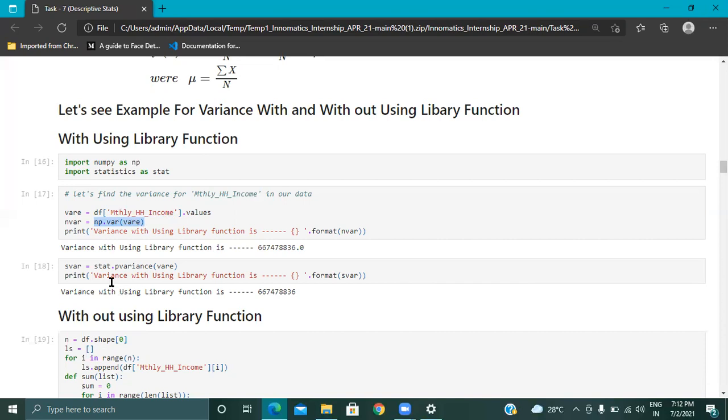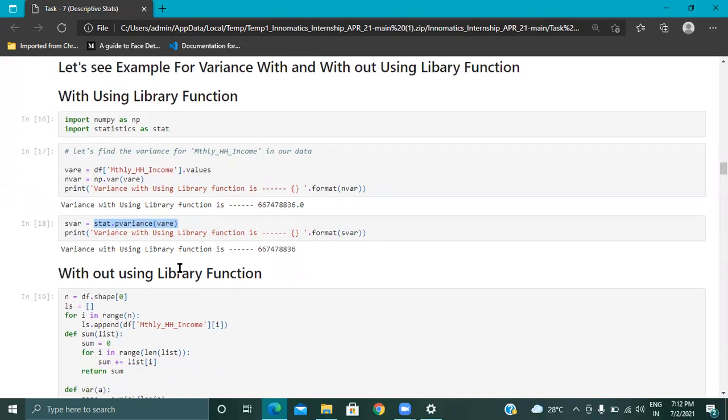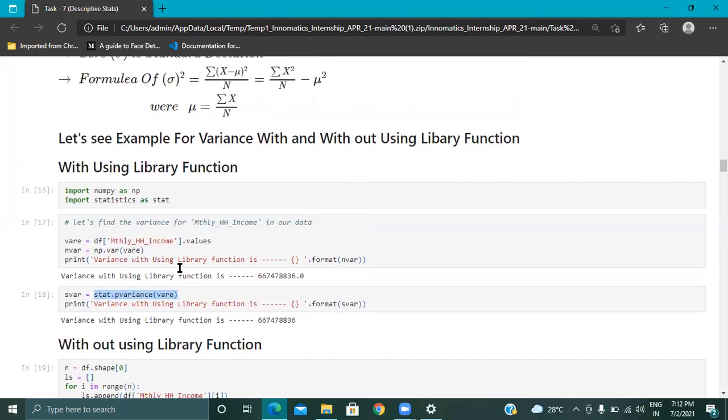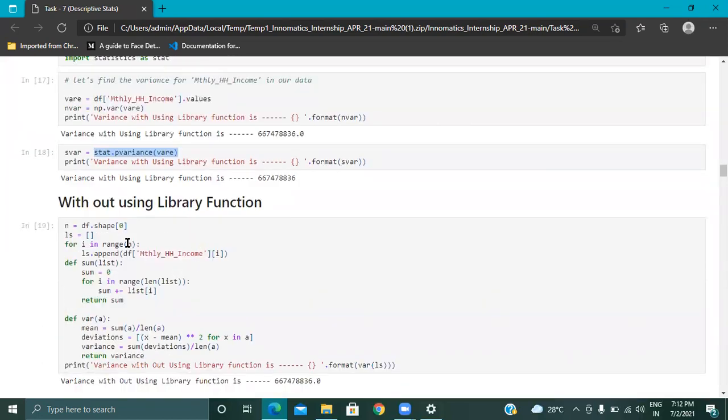When we go for the statistics library, the command changes to stat.pvariance, and we give it our column which is determined in the where. By using that, we have determined the variance. You just take a look. This is the background process which is going on for both NumPy and stats library.